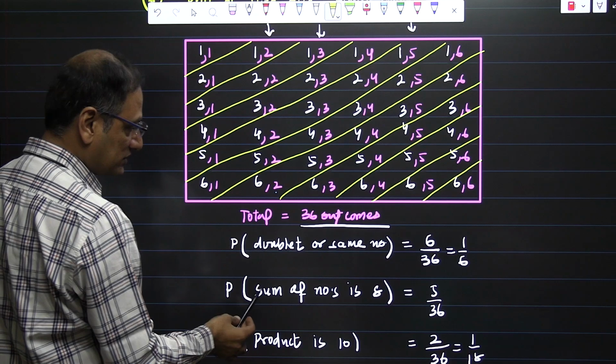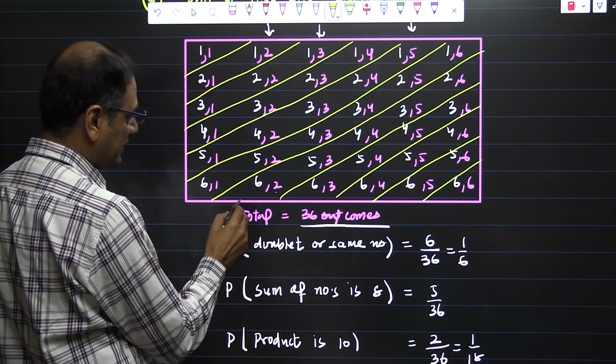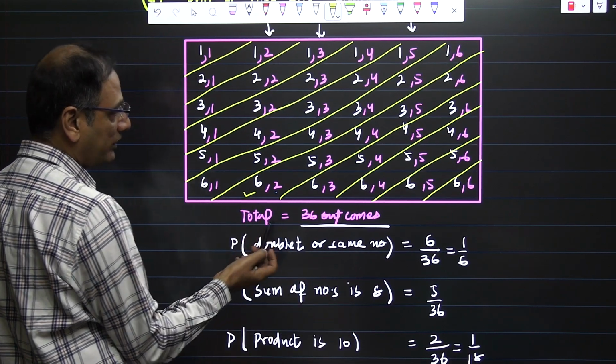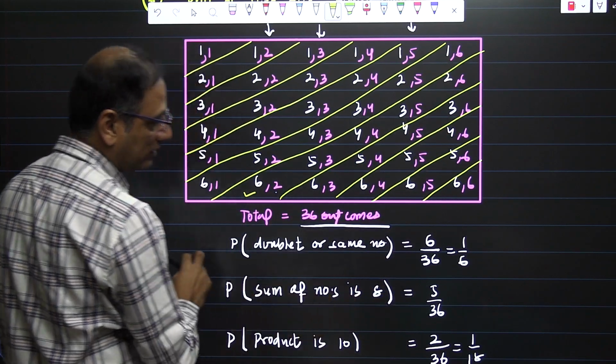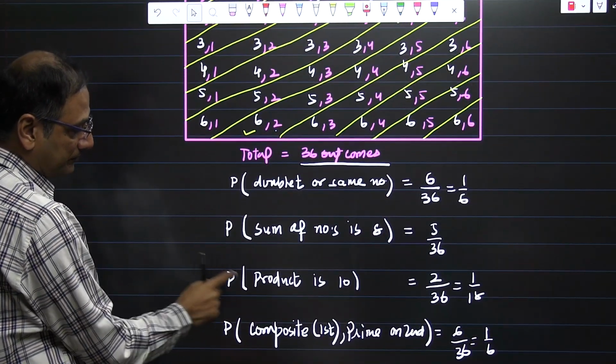So what we are looking for is sum 8. So 8 is here, 8 is here. How many terms are there? 1, 2, 3, 4, 5. So we have the probability of 5 over 36.